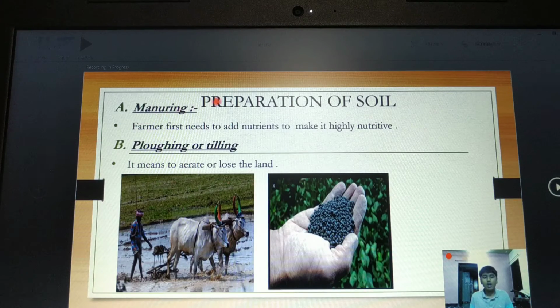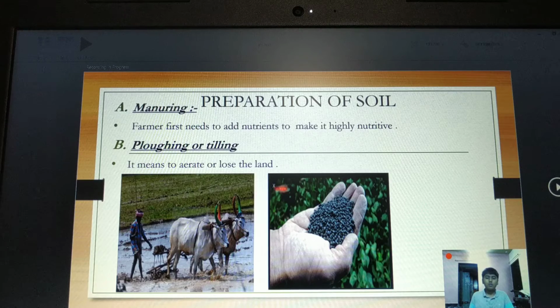Now let's see how to prepare. The next step is preparation of soil. In that, first you add manures, and you plow or till the land. So first let's see what is manuring. The farmer first needs to add nutrients to make the field highly nutritive.